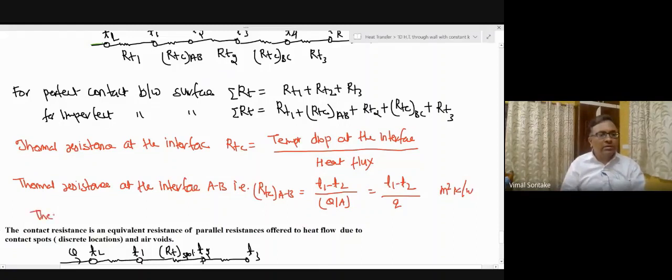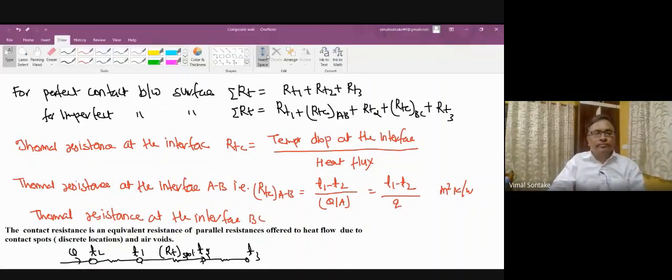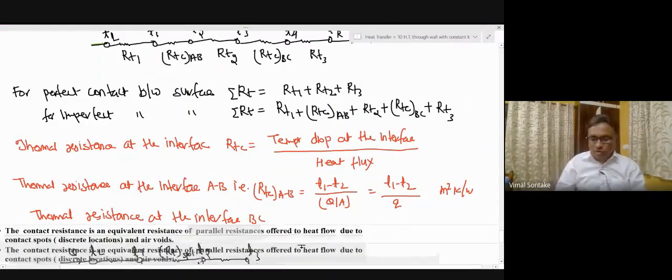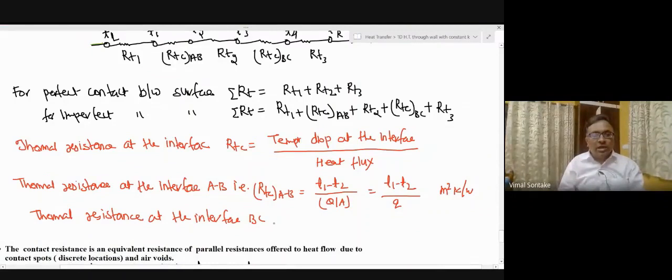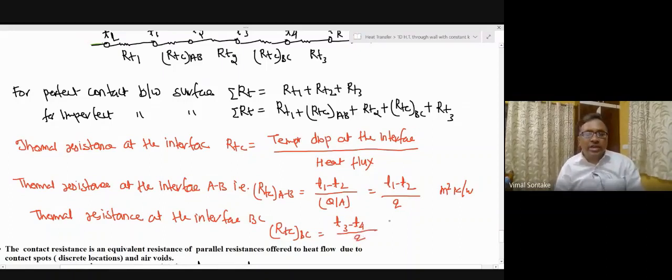Similarly, thermal resistance at the interface BC, I can give the expression for this as RTC BC is equal to T3 minus T4 over heat flux Q. So this way I can calculate thermal contact resistance at the interface.